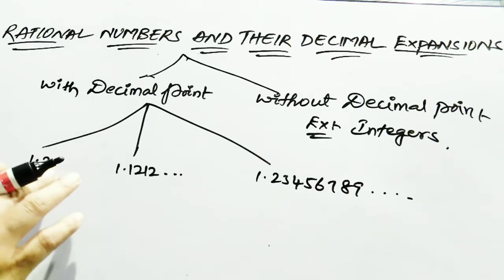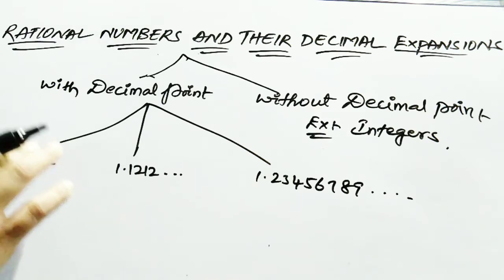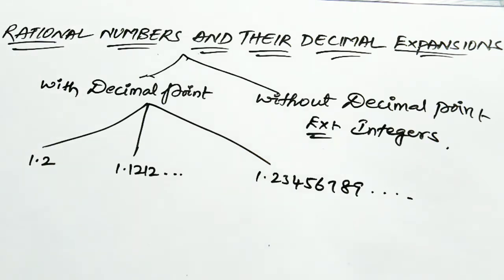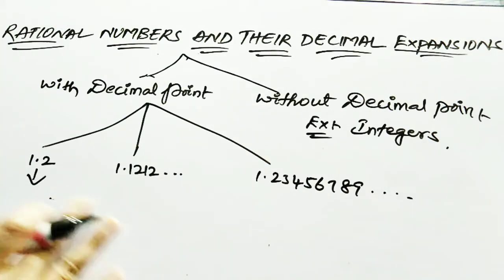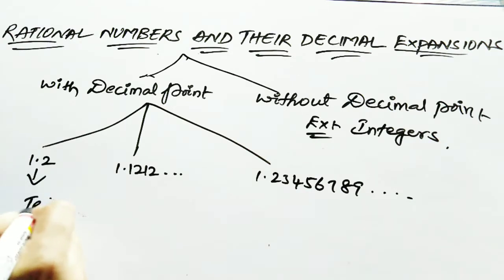After this point, if the number at the decimal places ends, this type of number is called terminating. Terminating means the number has ended here.